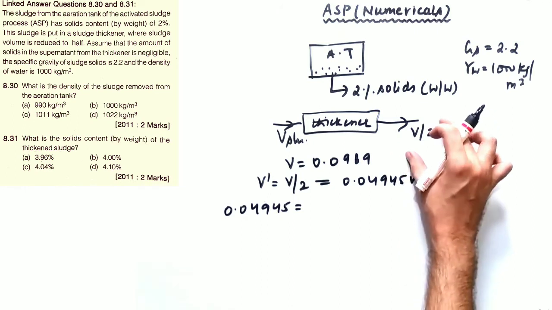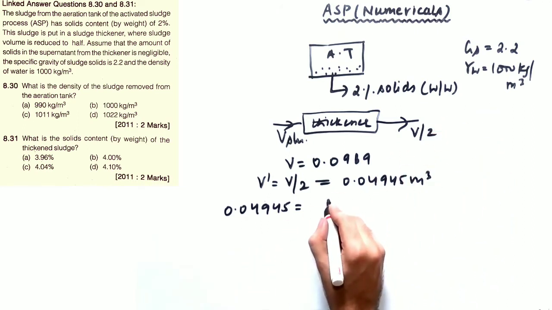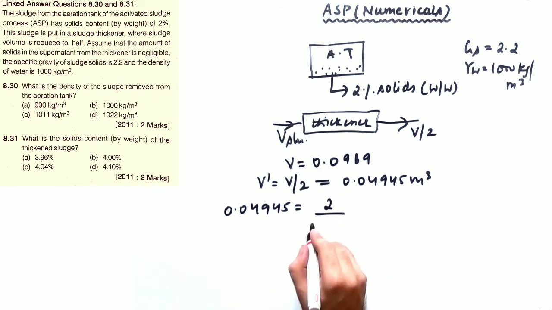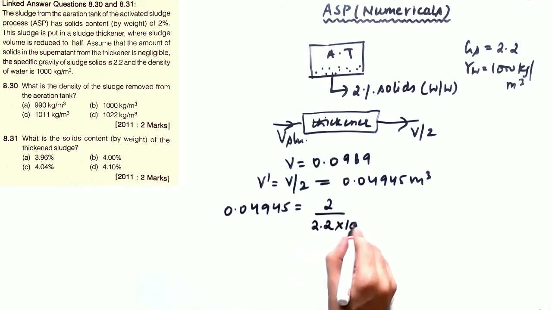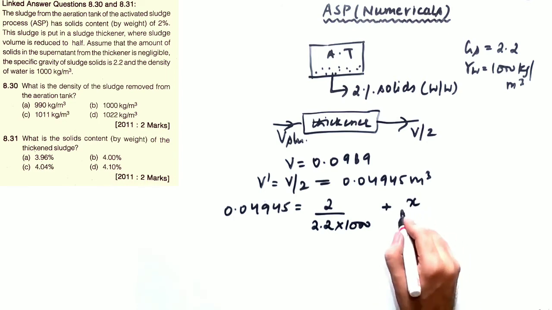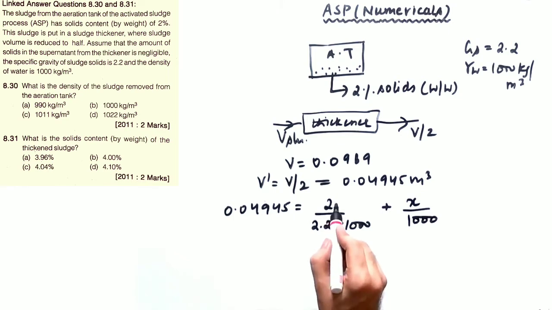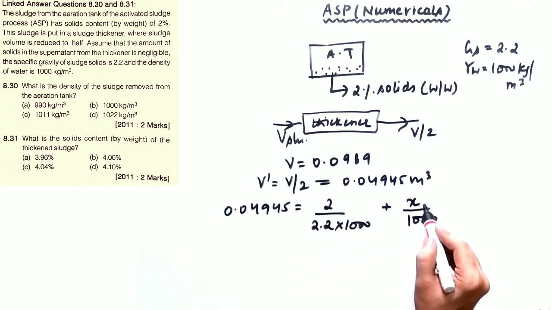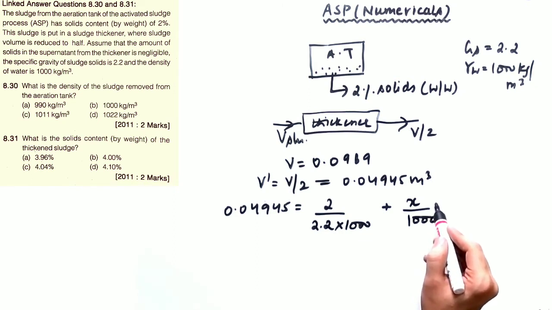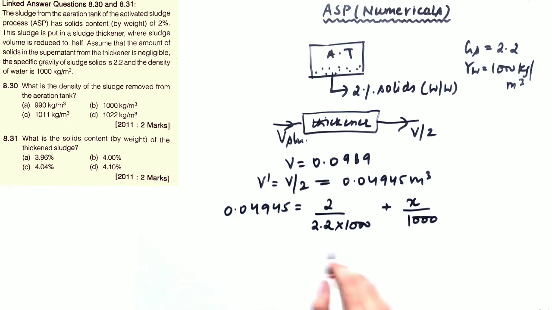ये जो volume आई है ये reduced volume है. इस reduced volume में solids की volume तो same है. Solids कितने थे? 2 kg थे, divided by 2.2 into 1000. पर water कितना kg है? We do not know. X kg water suppose, and the density is 1000. Similarly ये 2 kg solids थे, divided by the density of solids. x kg water है, water की वॉल्यूम तो चेंज हो गई है, water तो वेट में भी चेंज होगा फिर, पर डेंसिटी आपको पता है तो आप यहां से x की वैल्यू निकाल सकते हैं.